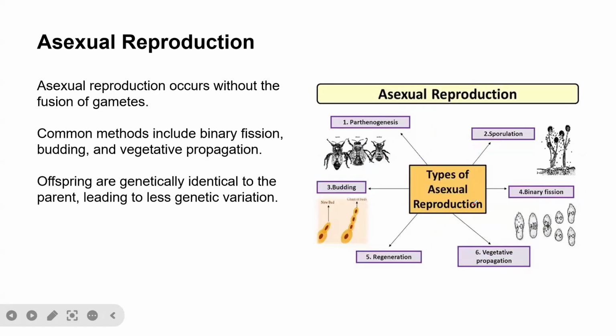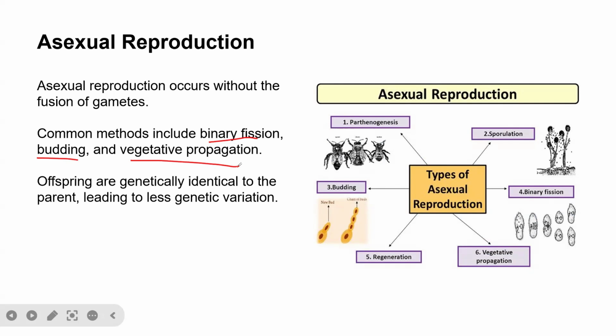But asexual reproduction occurs without a fusion of gametes. So in this case, there is no need for male and female. They usually reproduce without the fusion of gamete cells. Examples of this reproduction process include binary fission, budding, and vegetative reproduction. These are examples of asexual reproduction.